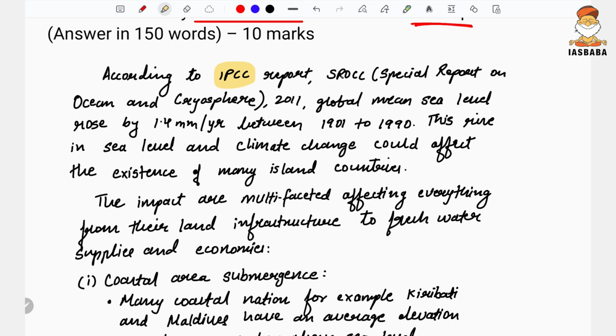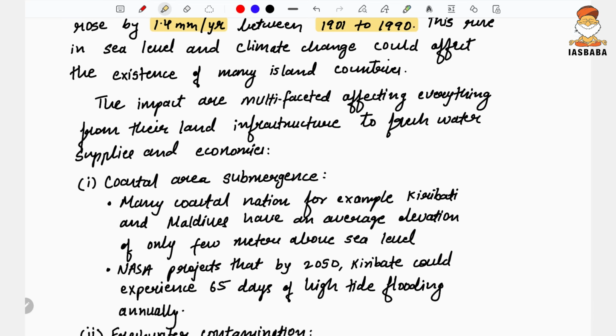According to the IPCC report, the report name is SROCC, Special Report on Ocean and Cryosphere 2011. It says the global mean sea level rose by 1.4 millimeter per year between 1901 and 1990. So this rise in sea level and climate change could affect the existence of many island nations.